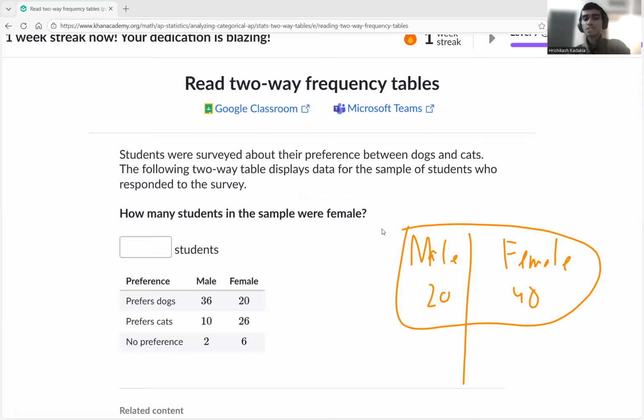Two ways means we're describing the data in two ways, so describing two attributes of data. We're describing the preference and male and female. So here it could be someone who prefers dogs and is a male, who prefers dogs and is a female. Two things we have. And there could be some people who prefer cats but are not female, or some people who prefer dogs but not male. Something like that you could have here. And then there's no preference, some people like, I don't prefer either animal, it's fine, or I don't like any animals. So that's the no preference category.